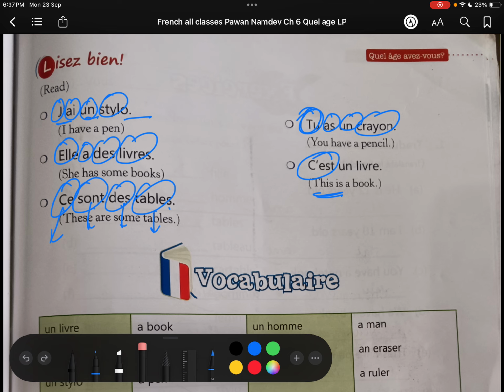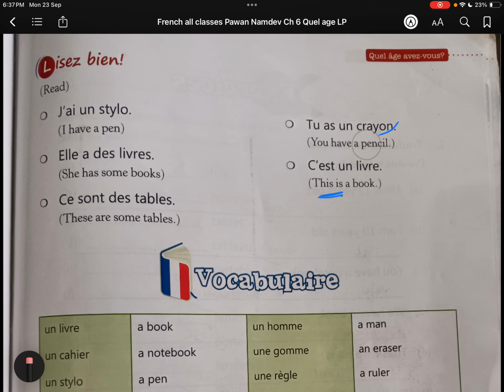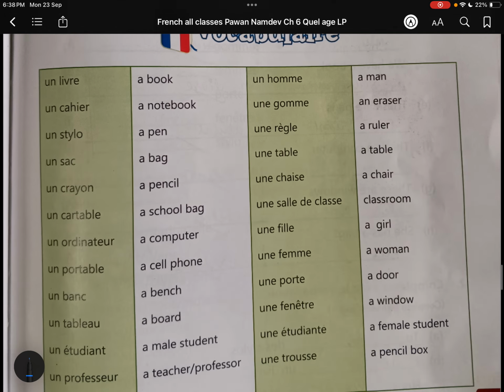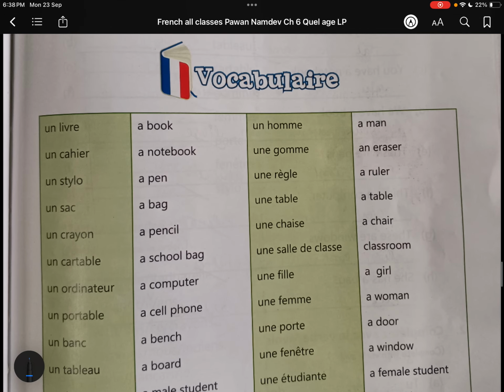Now you can check, guys, that in every scenario, in every sentence, we must have articles. You can just check, guys. Articles are always there. That's why I am telling you, it is a must to use articles before nouns in French. In French, you must use articles before nouns. You can just check. Okay, now the vocabulary section.